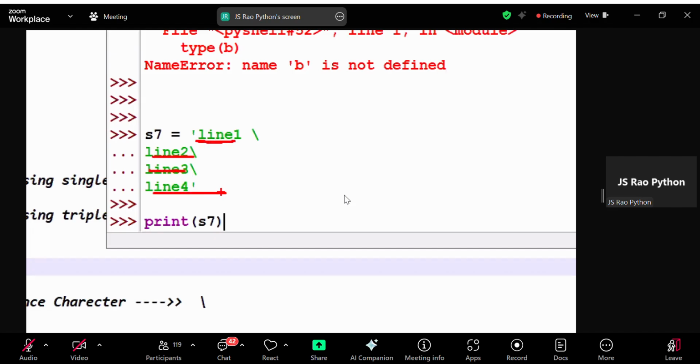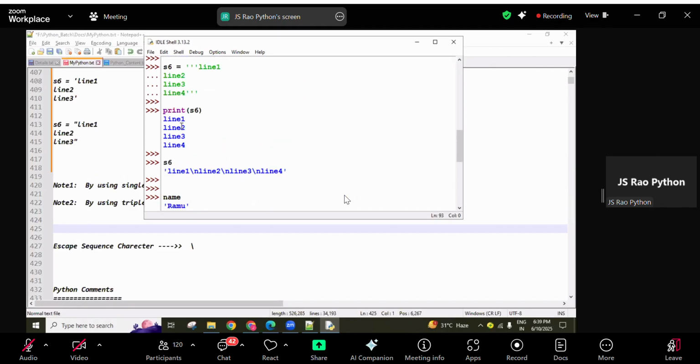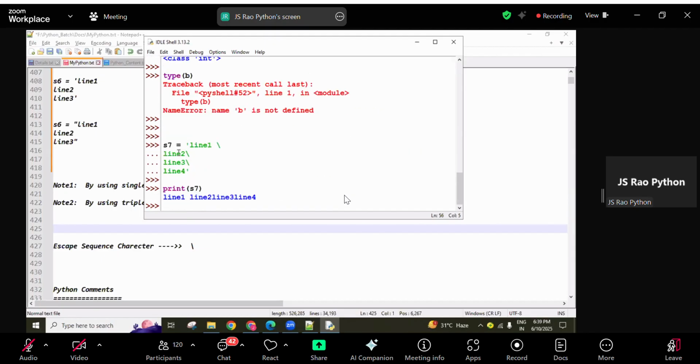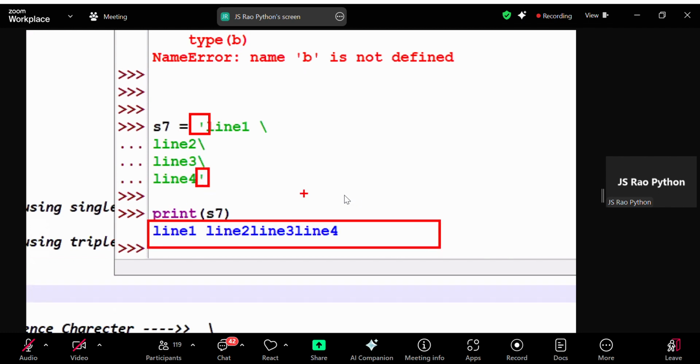I created here multi-line format, line 1, line 2, line 3, line 4, but using single quotation, only single line string only we are creating in memory. That's why if I'm printing here single line only you're getting. You're not getting like this multiple lines of data. Okay? Remember. But only for our convenience purpose, data we can create in the form of multi-lines. But because of the single quotation in memory, like a single line only creating. If you want space between every line, then here like this you can use some space.